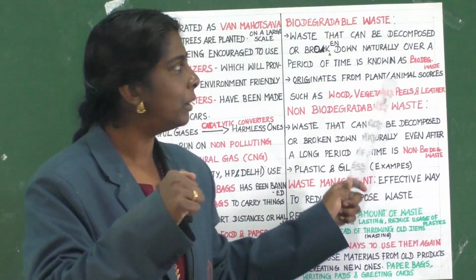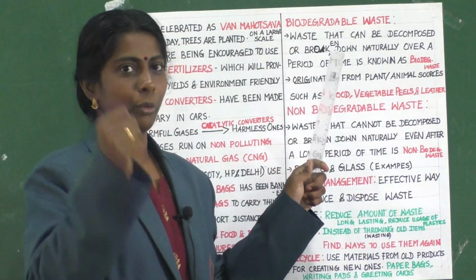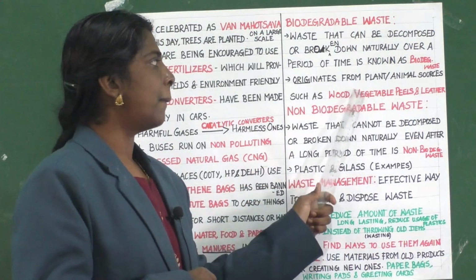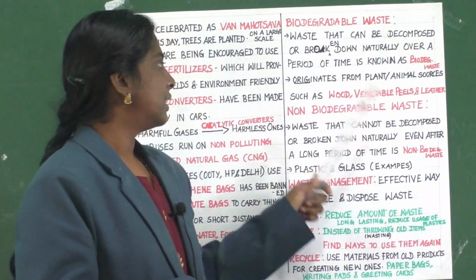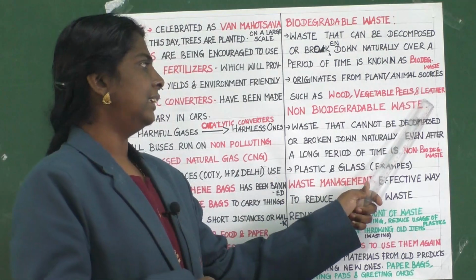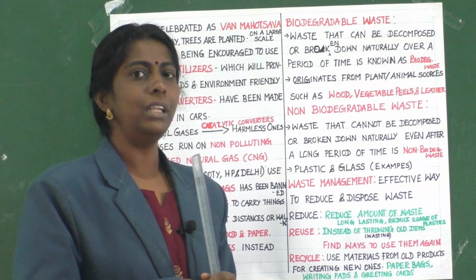So what is biodegradable waste? The waste that can be decomposed or broken down. It originates from plant or animal sources such as wood, vegetable peels and leather and all. Clear?